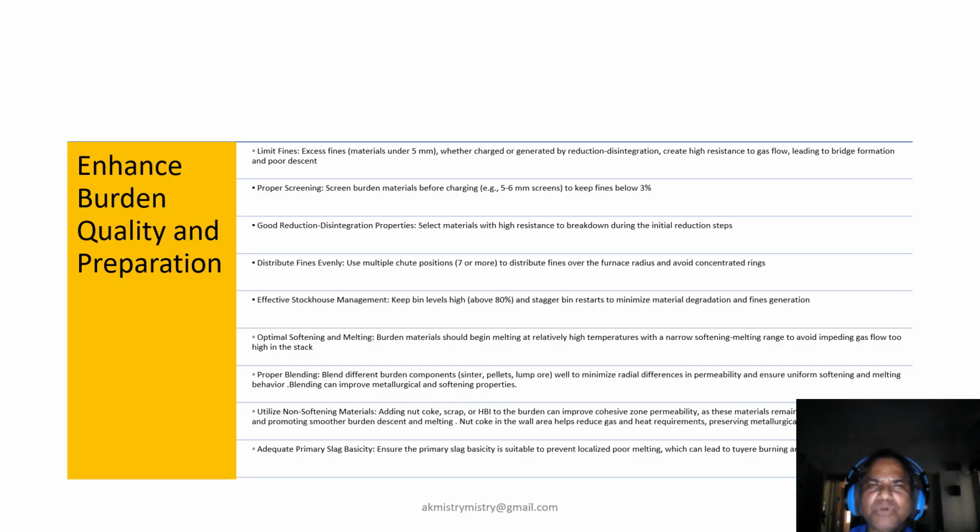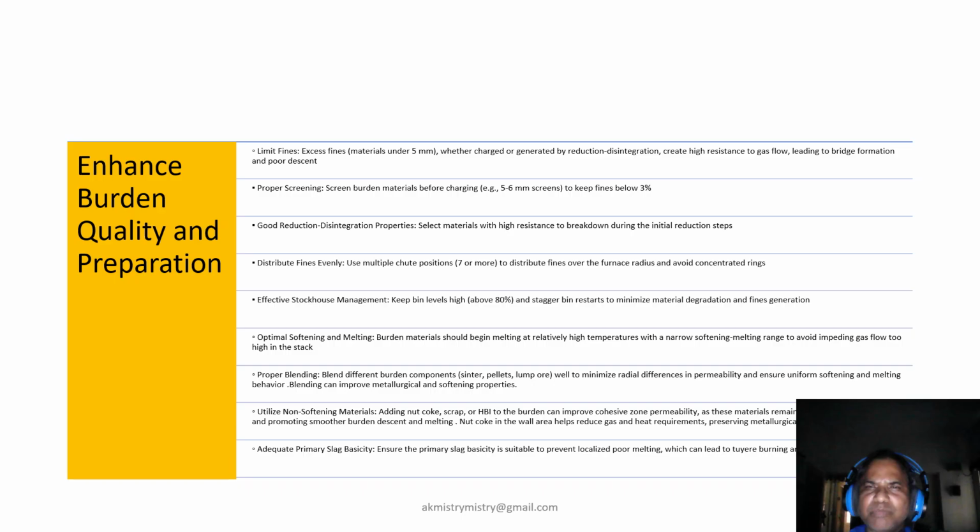We must distribute the burden across a wide range of the cross section, and this leads to a thinner ferrous layer with the fines material distributed evenly across the cross section. So pressure loss will be almost uniform across the cross-sectional area.